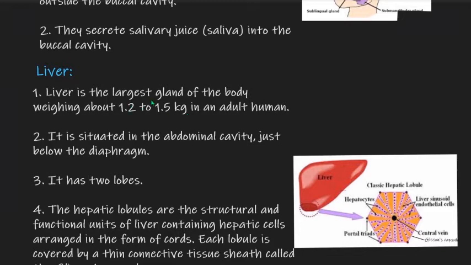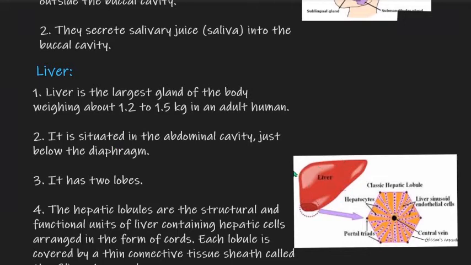Which one of the following is the largest gland of the body? And you may be given options: liver, pancreas, spleen, stomach, etc. And then you have to tick liver. It is situated in the abdominal cavity just below the diaphragm. You know, the diaphragm is the partition between the thorax and abdomen. And on the right side, just below the diaphragm, is the liver.